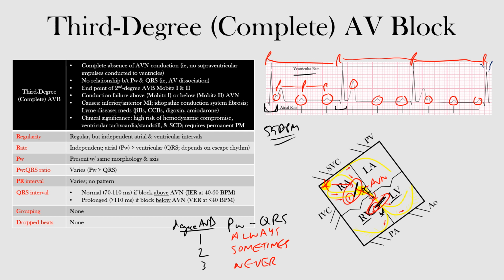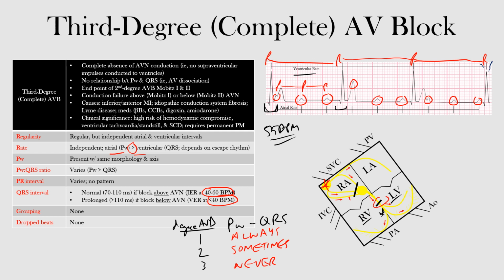The rate is independent. And remember, the P wave or atrial rate is greater than the ventricular rate. The QRS rate really depends on the escape rhythm. If the block was higher, above the AV node, then we could have a junctional escape rhythm with a rate between 40 and 60 beats per minute. If it was lower, in the second region down here, we can have a ventricular escape rhythm where the rate would be less than 40 beats per minute.